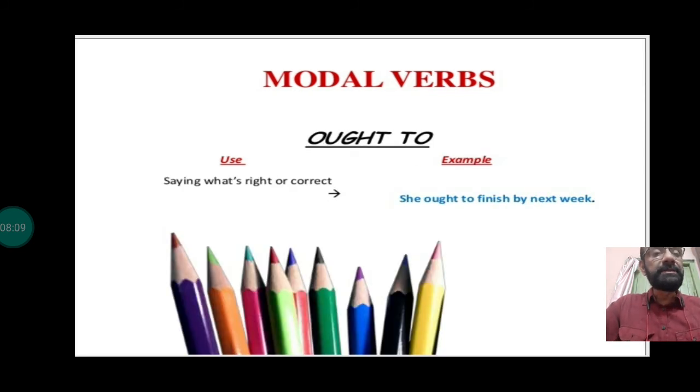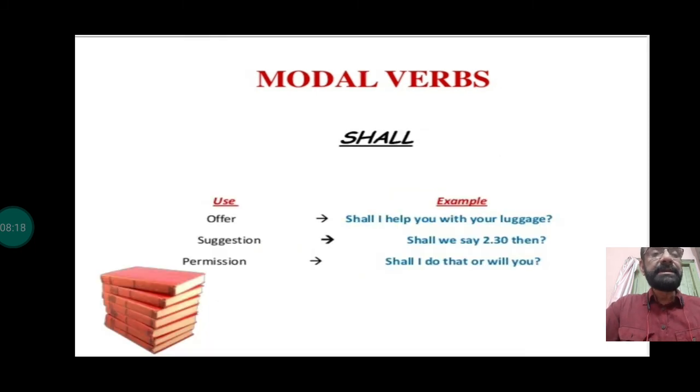Then ought to. It's an obligation. You ought to finish by next week. It's an obligation. That's right. This should be done. Shall. It's for offer. It's also for suggestion. And it's also for permission. Right? The examples are right in front of you on your screens.